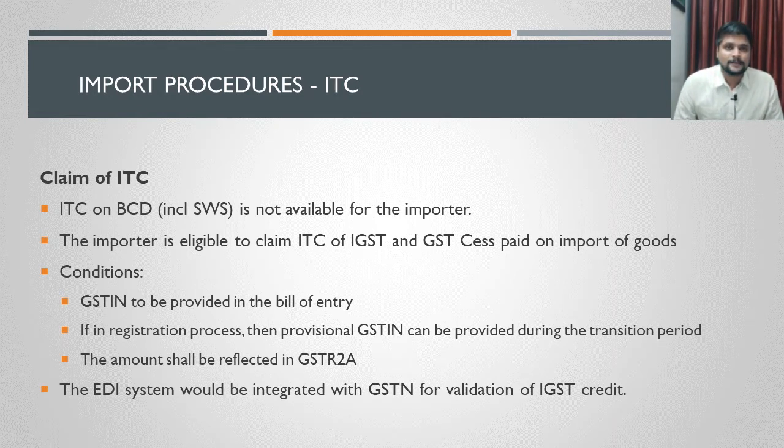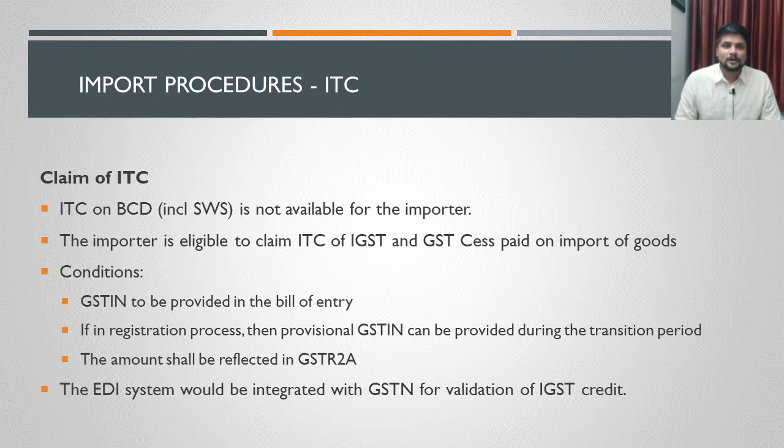Then the importer will also pay some additional duty or taxes that would be called IGST. We have already discussed all those aspects, what are all the duties that would be levied on inputs. All those things have been discussed in our earlier videos, so you can refer for the detailed discussion. So the importer can claim ITC, that is input tax credit, on the IGST portion of the duties. IGST and the GST cess as well. The GST compensation cess is also eligible to be claimed as input tax credit by the importer.